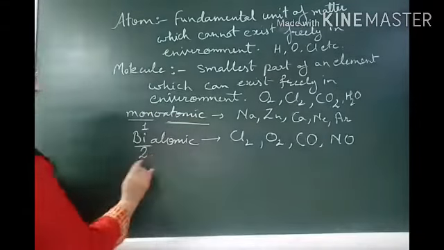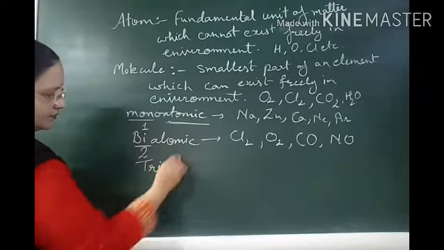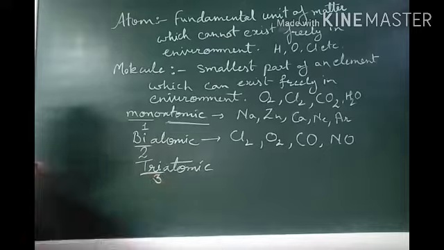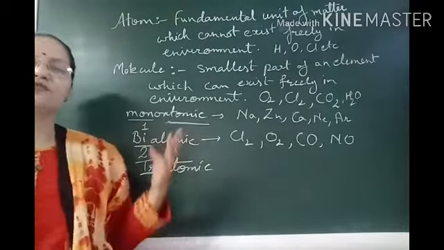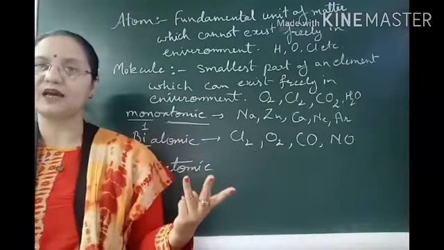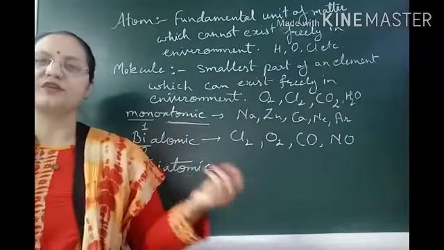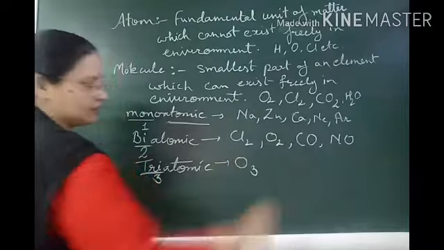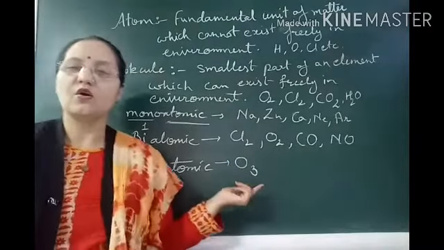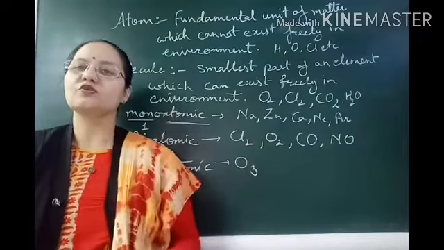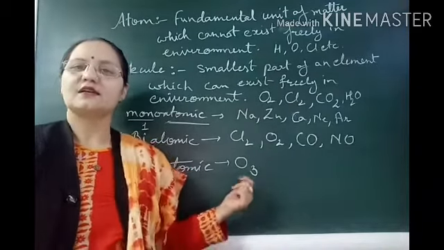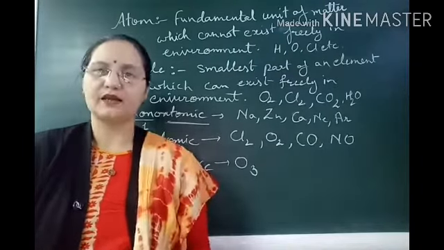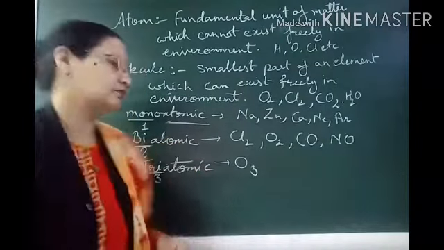Then the triatomic molecules. As tri means 3, triatomic molecules consist of 3 atoms, maybe of the same type or of different elements. The most common example is O3, ozone. Ozone is the molecule of ozone gas that consists of oxygen. When 3 atoms of oxygen combine, they form ozone.